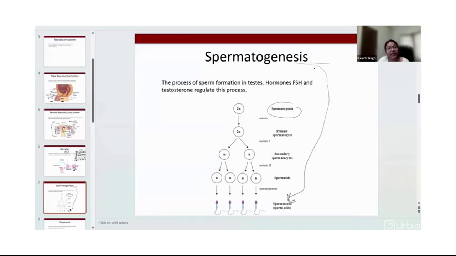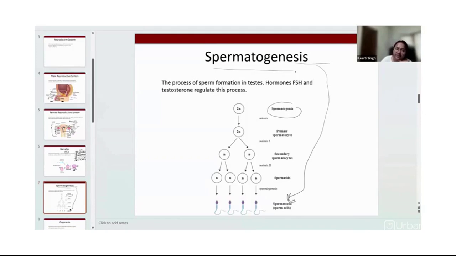Okay, sperms are nothing but the gametes involved in the next stage of the cycle, right after gametogenesis. There is a process that is known as insemination. After insemination, there are n number of processes that we are going to discuss step by step. Let's first familiarize ourselves with all these terms.